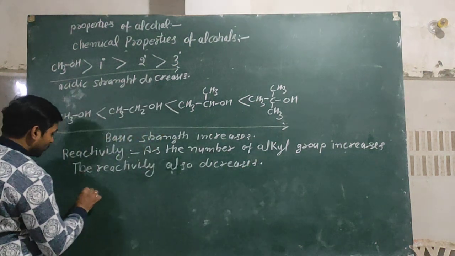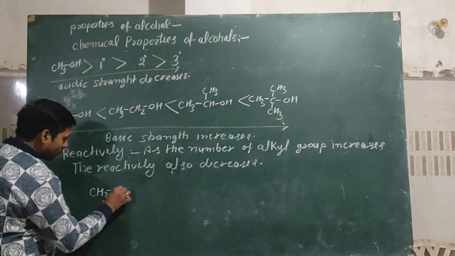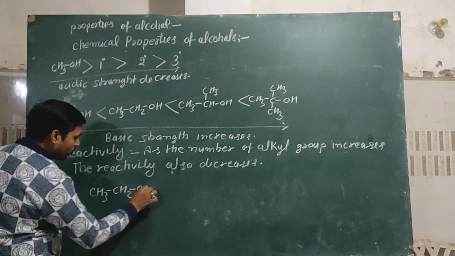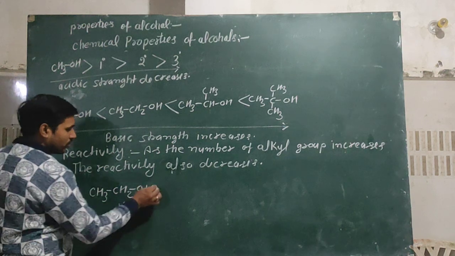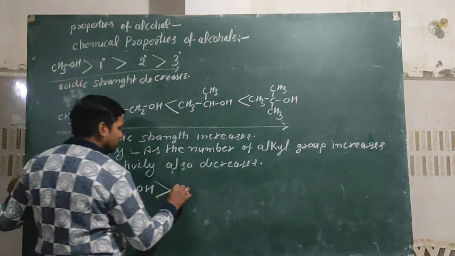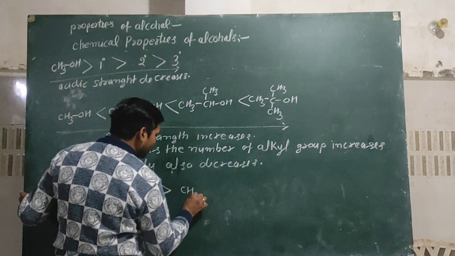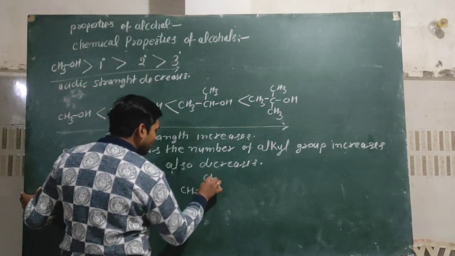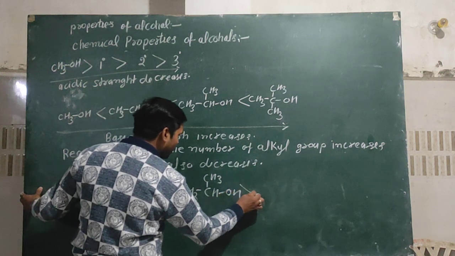Like CH3CH2OH, it is 1 degree alcohol. It is more reactive than 2 degree alcohol, like CH3CHOHCH3.